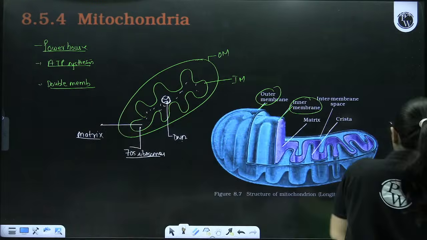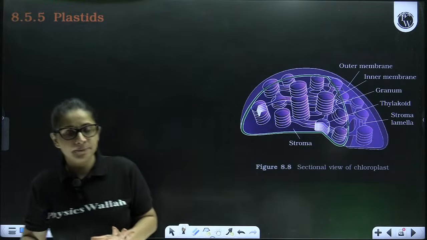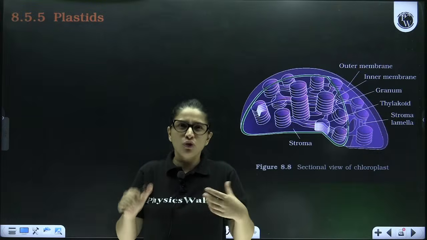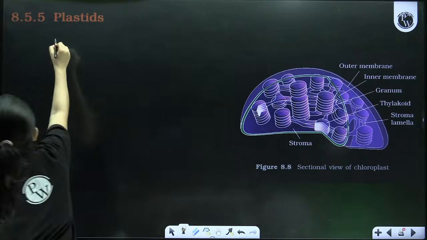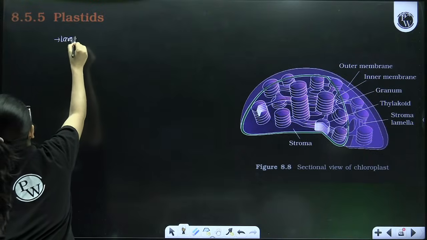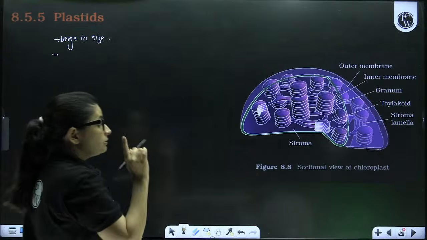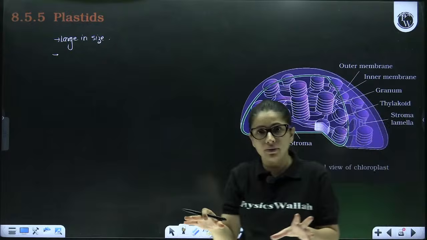Similar to mitochondria are plastids. Plastids are large in size and very easily visible under the microscope, even if you're not using any kind of stains, right? They're large in size as compared to mitochondria. Second, mitochondria are reported in both prokaryotic and eukaryotic cells.